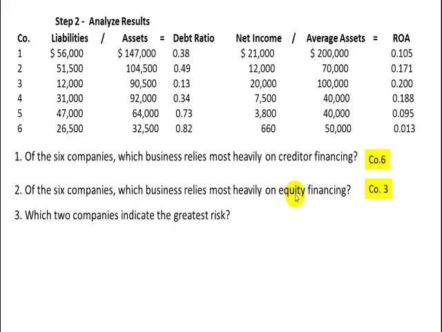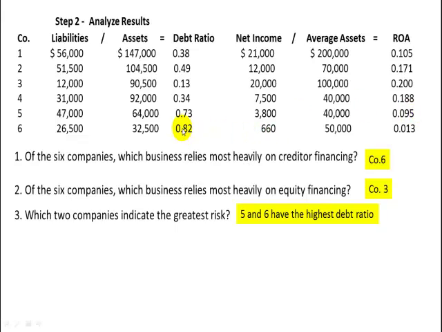Question number 3, which 2 companies indicate the greatest risk? Well, the greatest risk is going to be the company that has the highest debt ratio and the lowest return on assets. And it looks like company 5, they've got a pretty high debt ratio there of 73%, and they've got a lower return on asset ratio of 9.5%. So that looks like 5 is a candidate, and so is number 6.